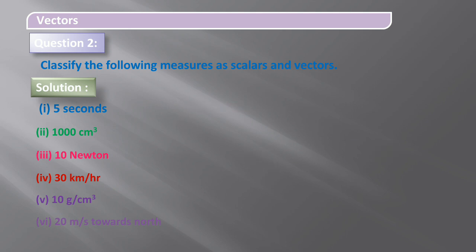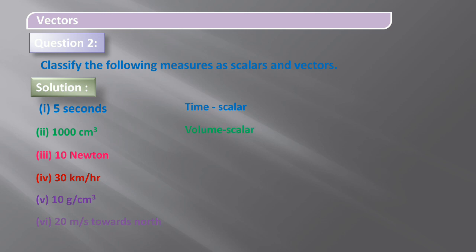5 seconds is the measure of time. Time has a value, but there is no particular direction. So time is a scalar quantity. And the second one, 1000 centimeter cube. 1000 centimeter cube is the measure of volume. Volume has a value, but there is no particular direction. So it is also a scalar quantity.